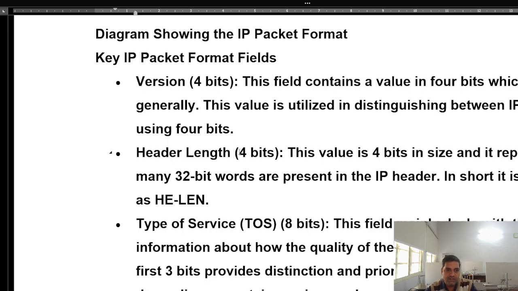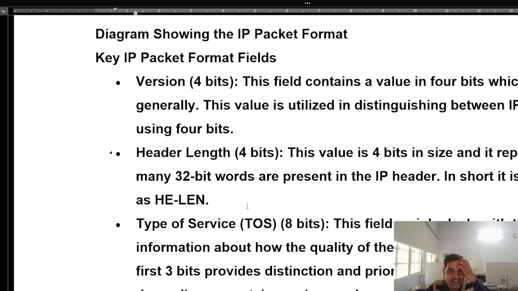Header length, this is of 4 bits. This value is 4 bits in size and it represents how many 32-bit words are present in the IP header. Suppose 4 words of 32 bits, that is 4 bytes each, are present, then 4 times 4 is 16 bytes. In short, it is also called the header length.